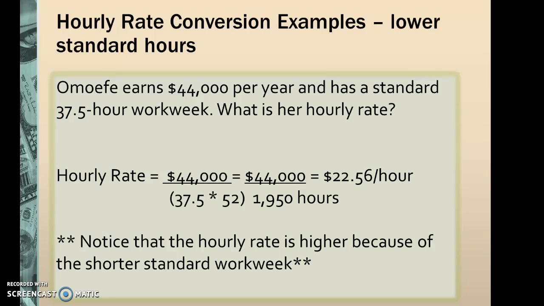If the employee earns $44,000 per year and has a standard 37.5-hour work week, what is her hourly rate? So same example, 44,000 divided by 37.5 multiplied by 52 weeks in the year. So it comes out to 1,950 hours per year. That would be $22.56 per hour. Notice that the hourly rate is higher because of the shorter standard work week for this employee.